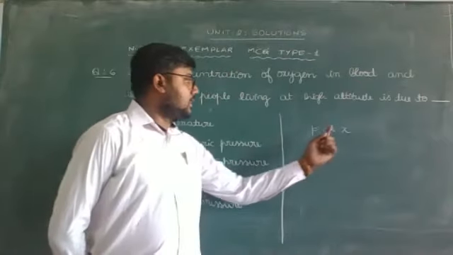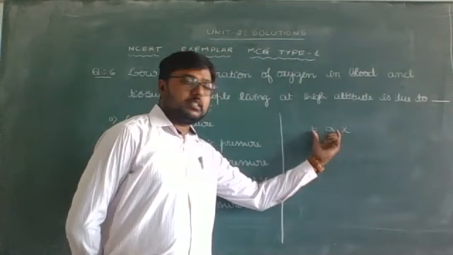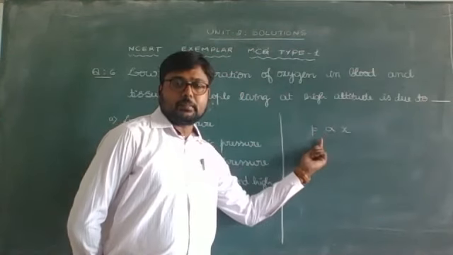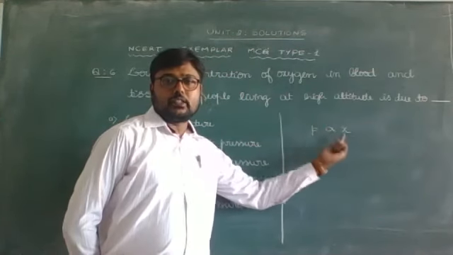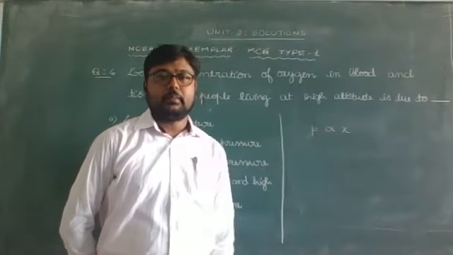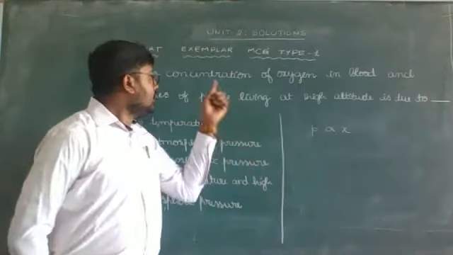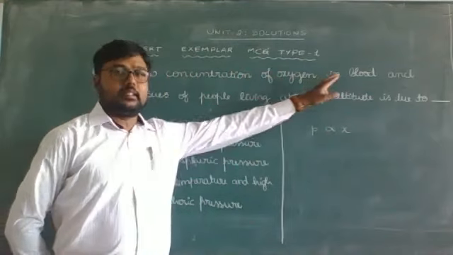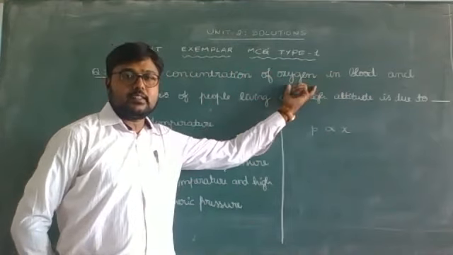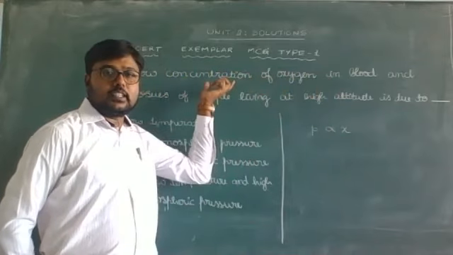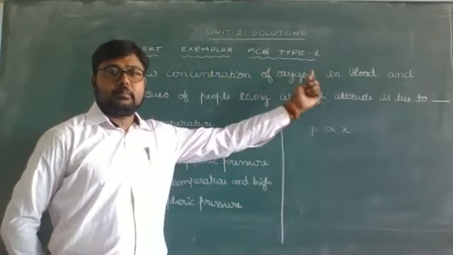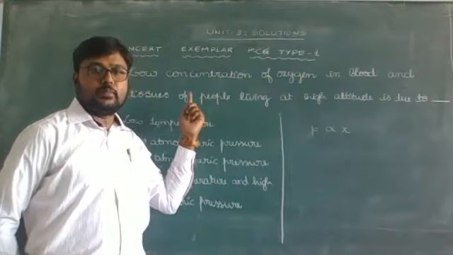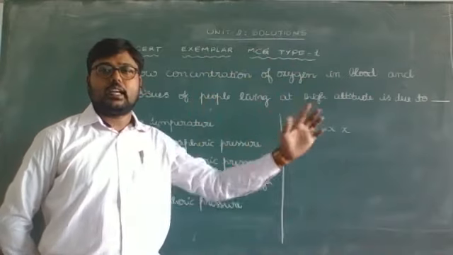That explains that if the pressure of the gas is more, then the solubility of that gas in a liquid will be more. Now, in the question, the low concentration of oxygen in the blood, that is oxygen gas, whose concentration is less in the blood and tissues of people living at high altitude.